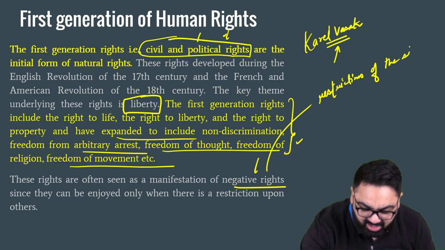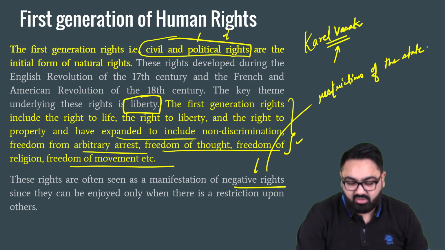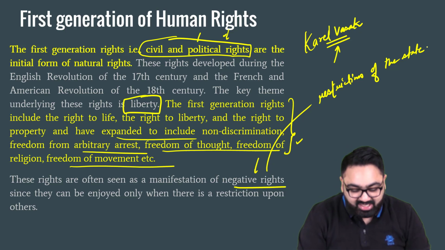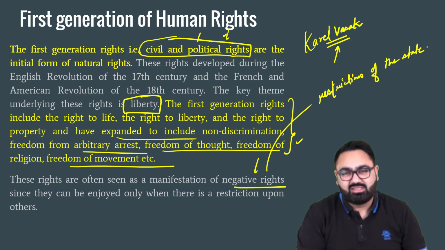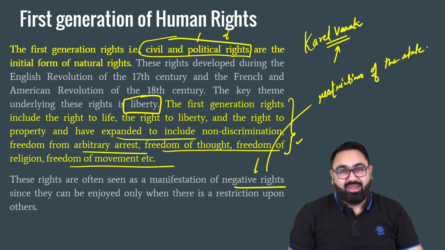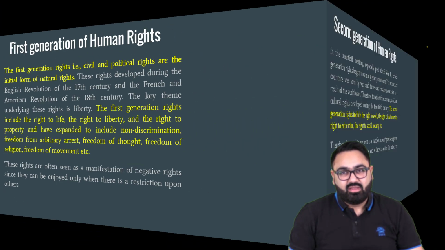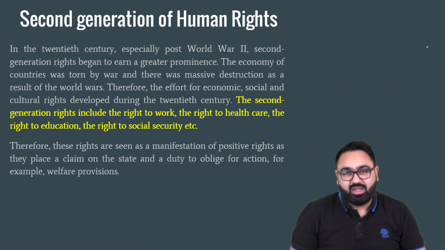Restrictions on the state. Similar to how our fundamental rights work, that the state cannot do this, they cannot discriminate, they cannot do this, etc. So these are negative connotations. Then comes a second generation of human rights.